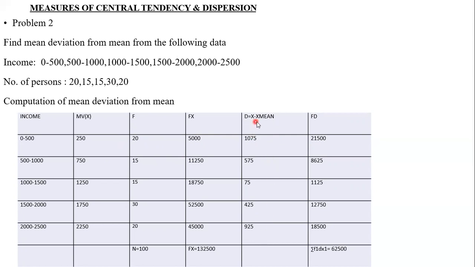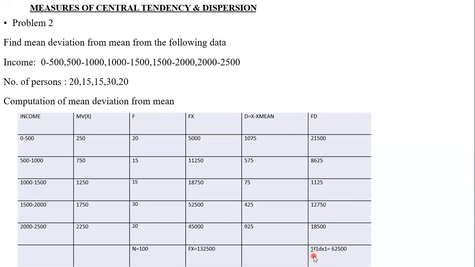Okay. X minus x mean. So after that, what do we have to do? Fd. This is f, frequency. This d, what we found now. Fd is equal to 21,500, 8,625, 1,125, 12,750, 18,500. Okay.